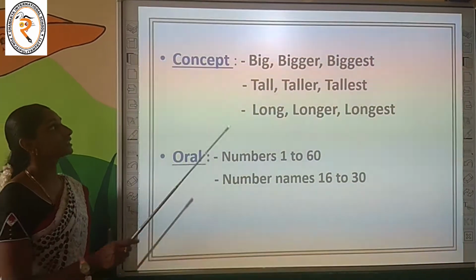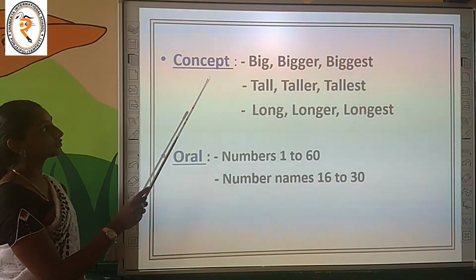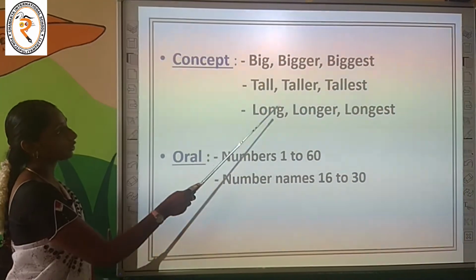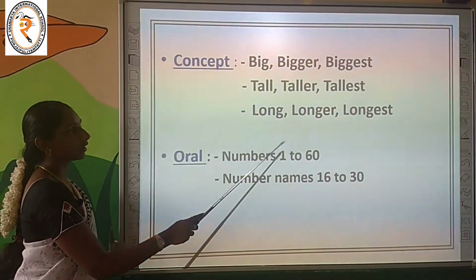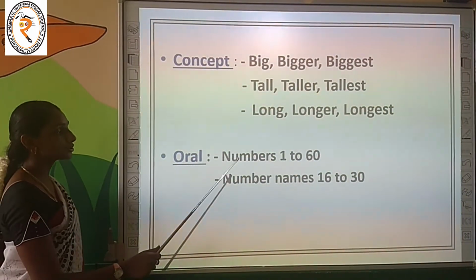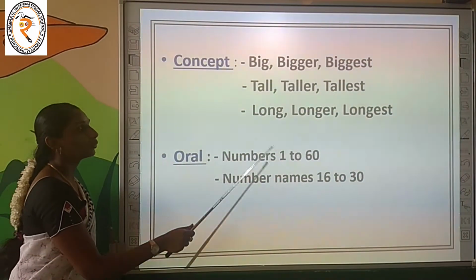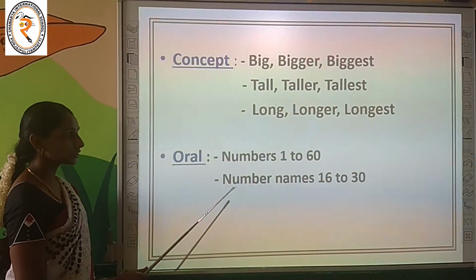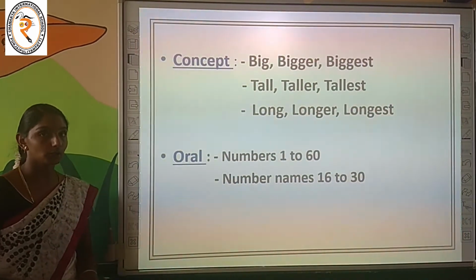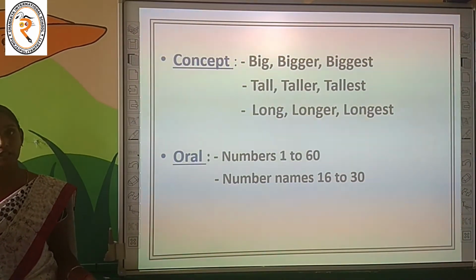In today's class, we are going to learn the concepts big, bigger, biggest, tall, taller, tallest, long, longer, longest. After that, we have the oral part. In that, we are going to read and count numbers 1 to 60. After that, we are going to learn number names for 16 to 30. Are you clear? Shall we move to the concepts now?